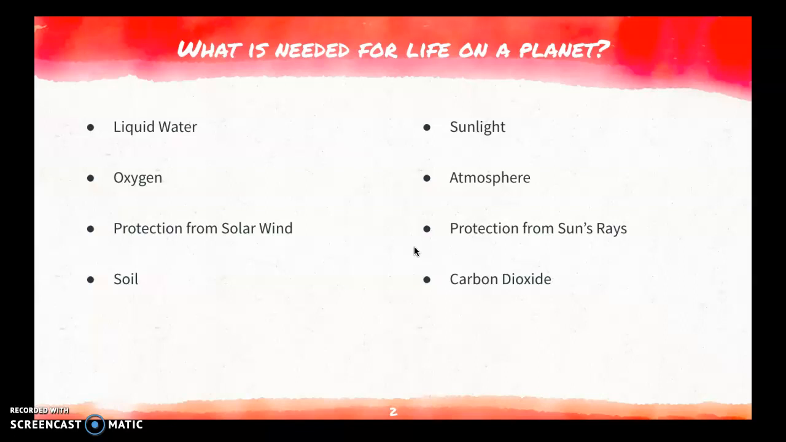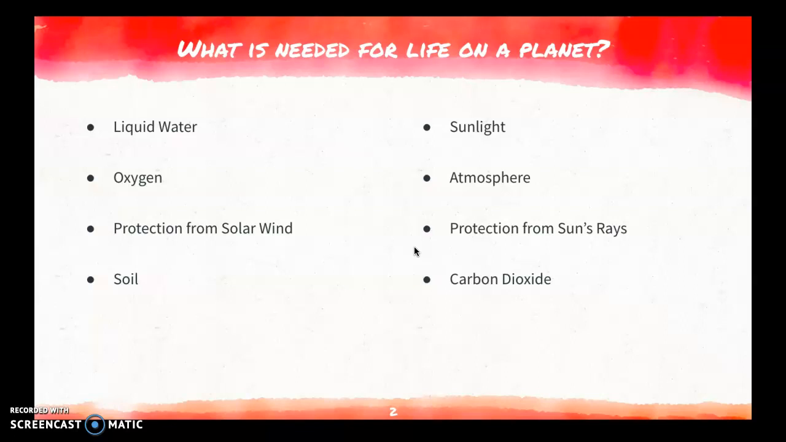Then we also need soil. Soil allows plants to grow. It allows our rock cycle to happen. Just like that, we need sunlight. We need sunlight to warm our planet, to warm our water so that we don't just have ice all the time. It helps keep everything on the cycles going.